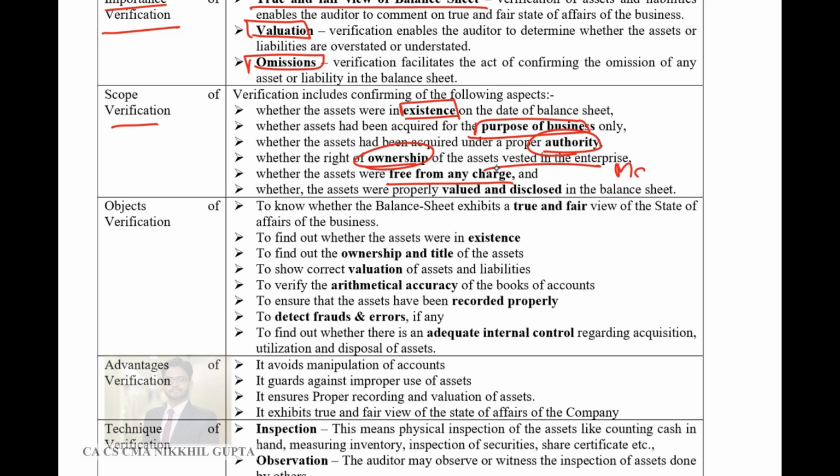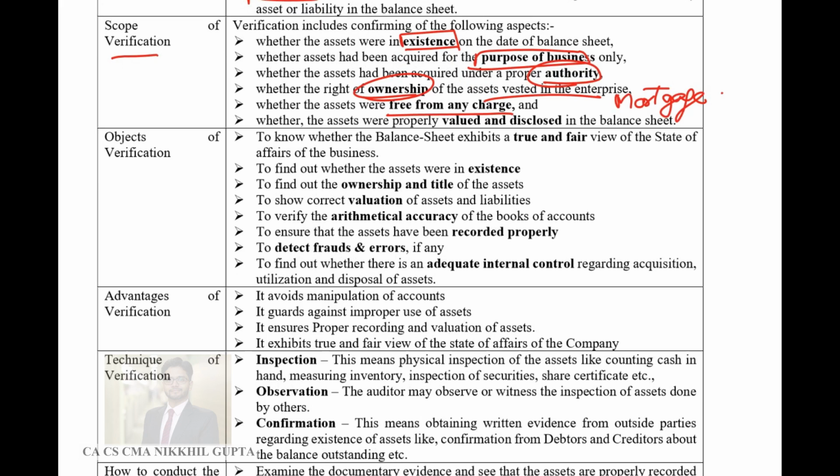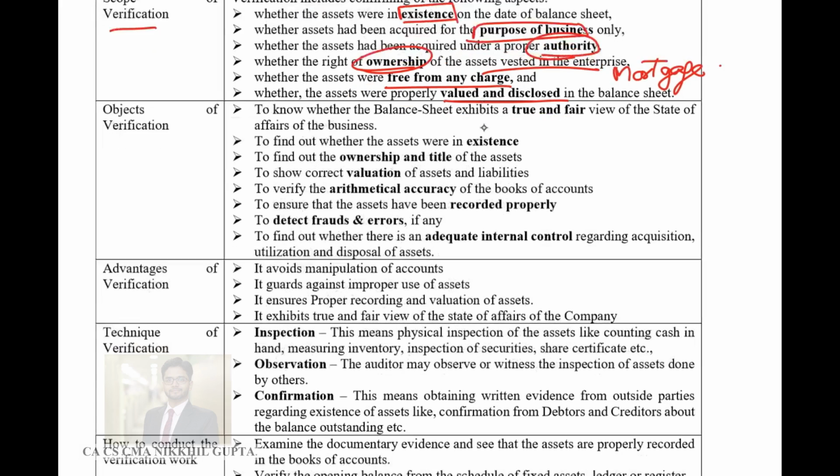Charge means any mortgage. The loans should not be securitized by the assets, and if they are securitized by the assets, then assets should be disclosed as mortgaged assets or charged assets. They should not be disclosed as free assets. Then assets are valued and disclosed properly.